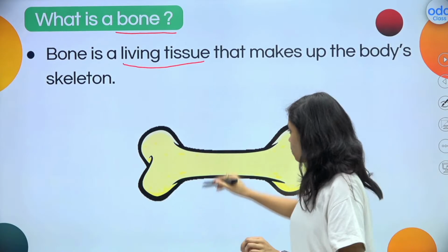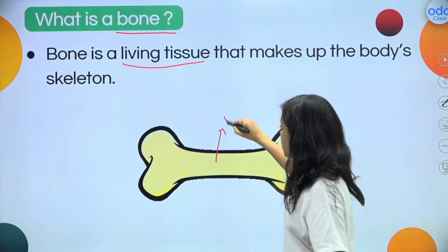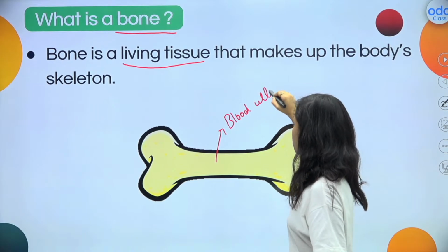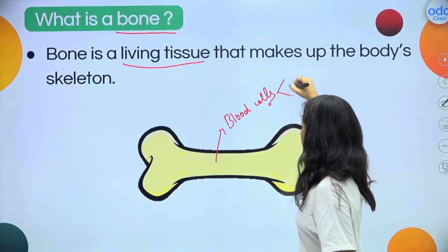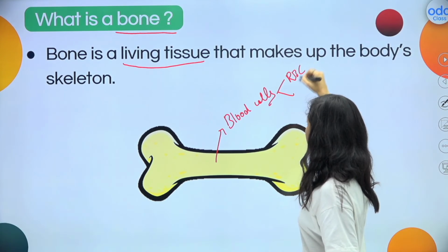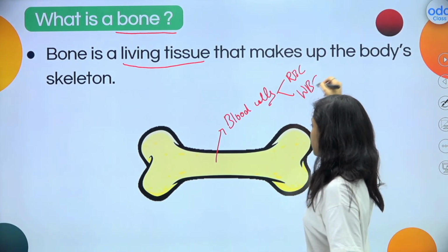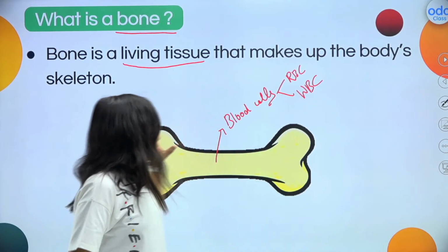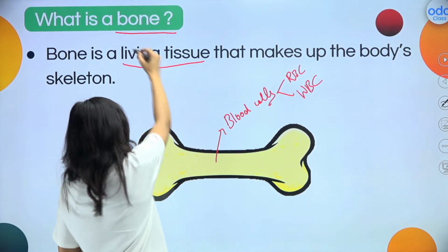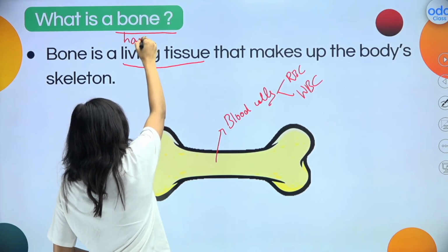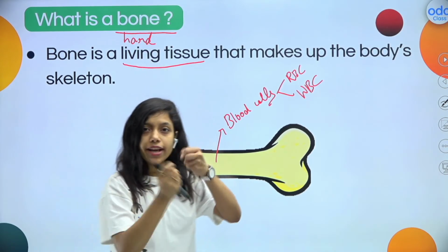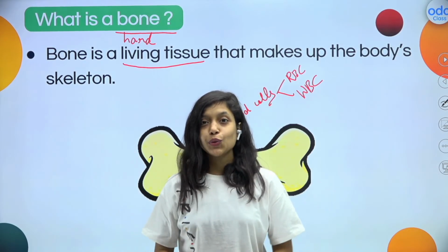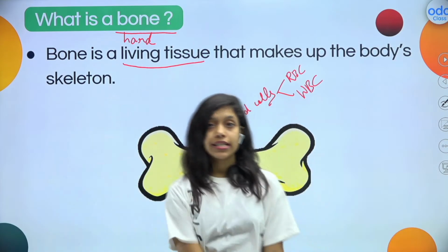They are living tissue because bones produce blood cells. How many of you know this? Yes. Why are bones living tissue? Because they produce blood cells like RBC and WBC, right? So bones are living tissues. Of course, it is hard living tissue, you can say, right? Bones are hard. Have you ever touched a bone? Is it flexible or is it hard, right? So bones are hard living tissue which makes up our body skeleton, right?